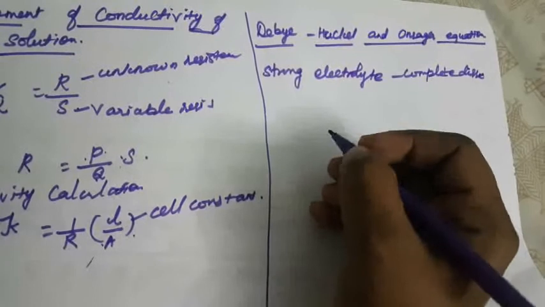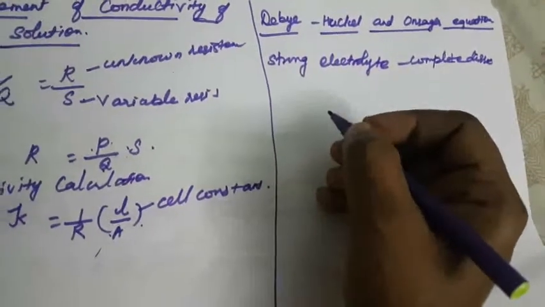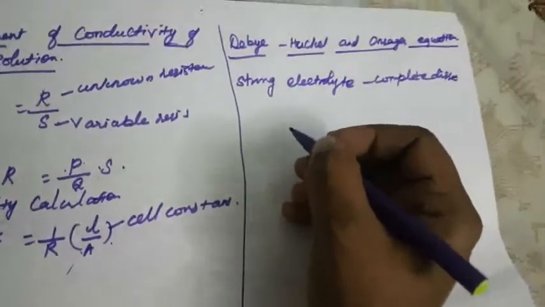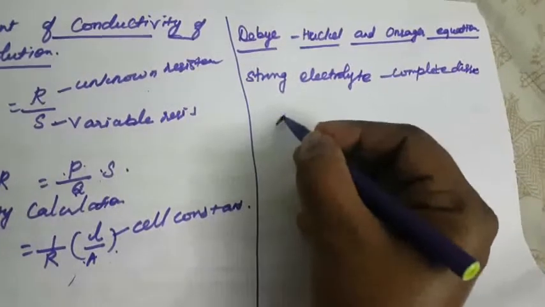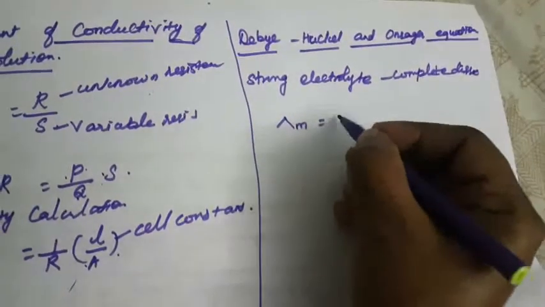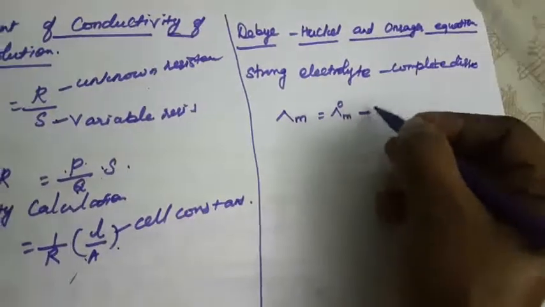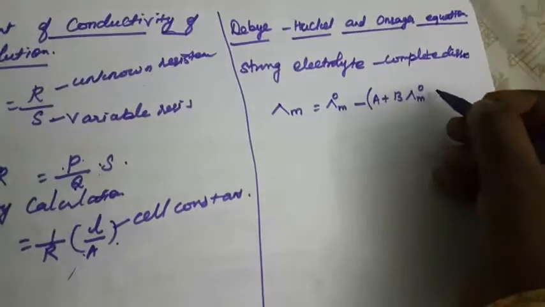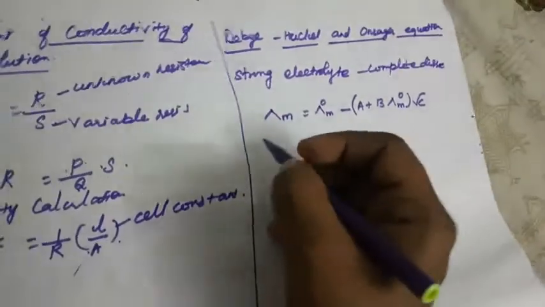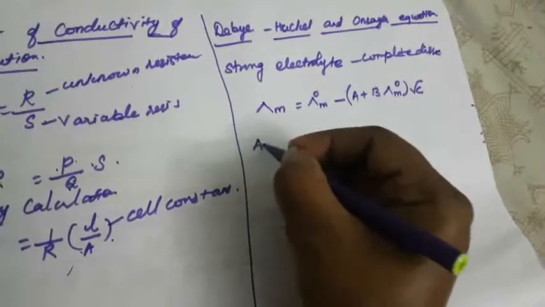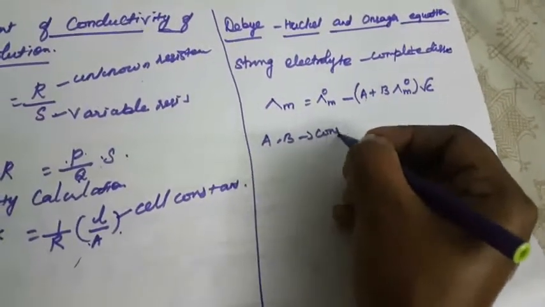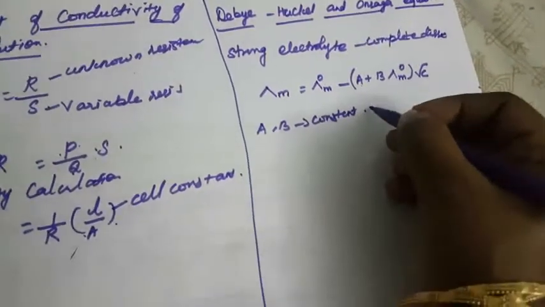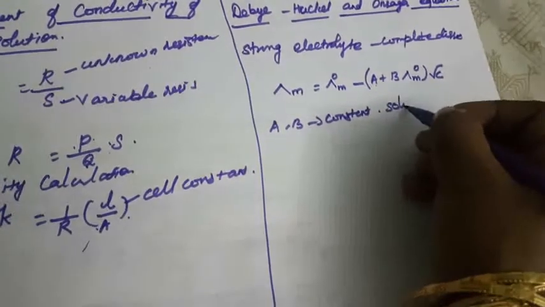The Debye-Huckel-Onsager equation is given below for a univalent electrolyte. Univalent means, for example, sodium chloride. So to calculate, the Debye-Huckel equation is lambda M equals lambda M0 minus (A plus B lambda M0) into square root of C. A and B are constants, and they depend only upon the nature of the solvent and temperature.